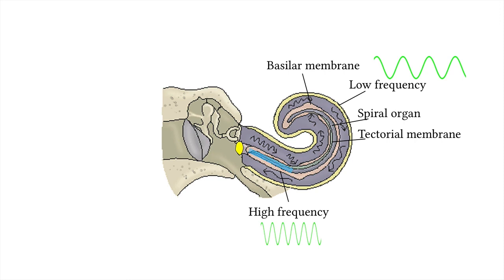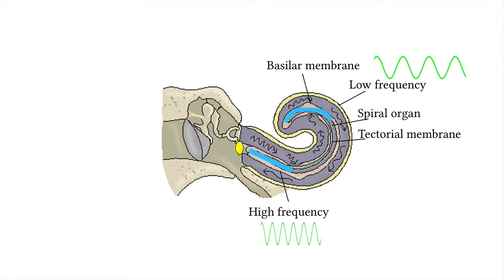If the associated sensory neurons nearer to the oval window are stimulated, then they will send signals to the auditory cortex of the brain that will identify the sounds as high-pitched sounds. And if associated sensory neurons nearer to the apex are stimulated, then they will send signals to the brain that will identify the sounds as low-pitched sounds.